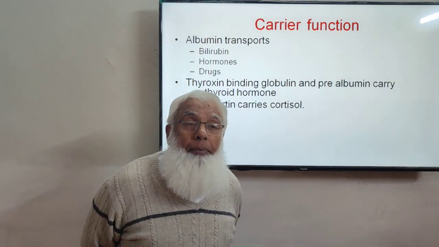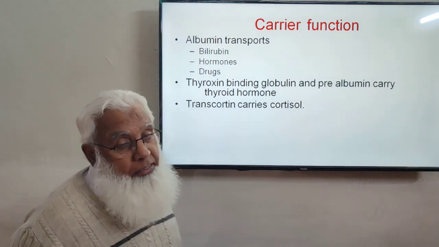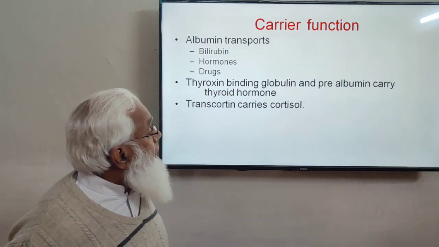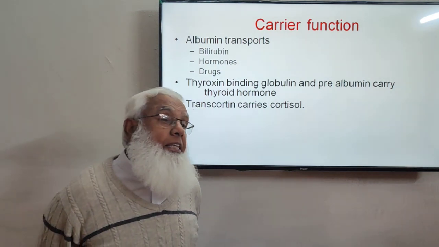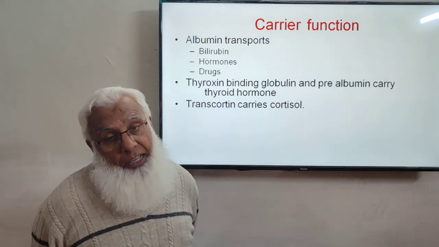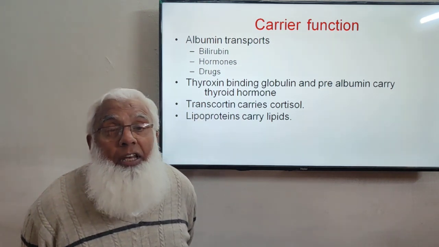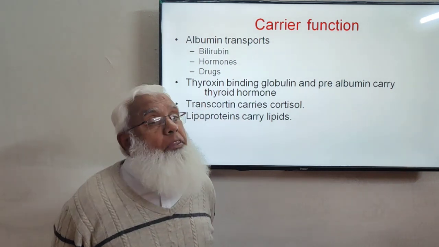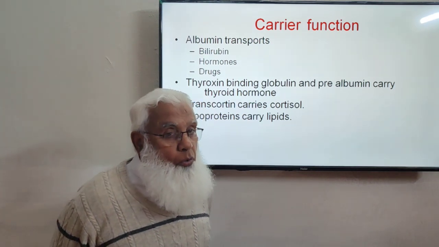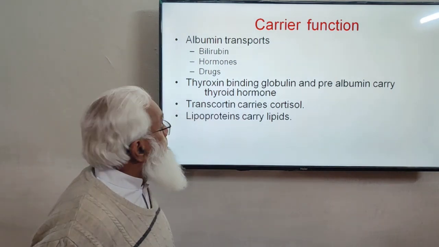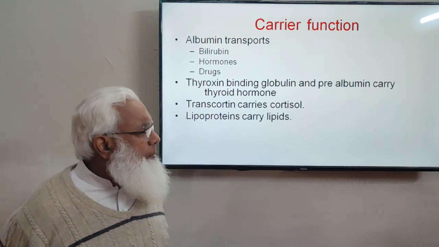There is a protein named transcortin, that is the plasma protein transcortin, which carries cortisol. Cortisol is a hormone produced from the adrenal cortex that is carried by transcortin. And then lipoproteins carry lipids. You know the name of the lipoprotein they are carrying. They are in combination with the different forms of lipid, triglycerides, and even cholesterol, in combination with protein. So they are known as lipoproteins. There are different types of lipoprotein we will discuss at proper times.